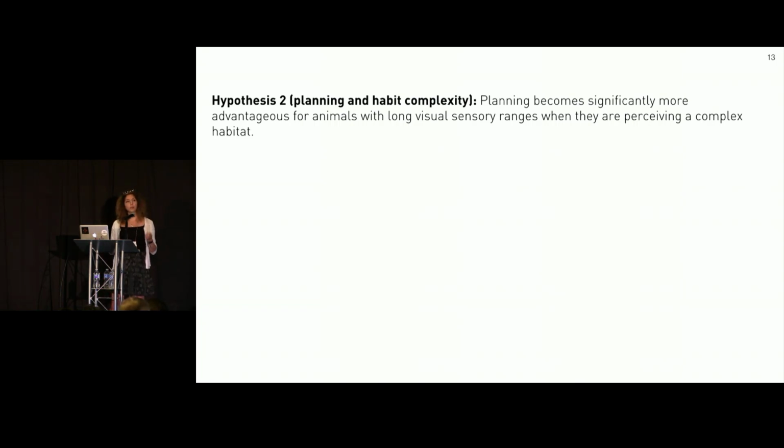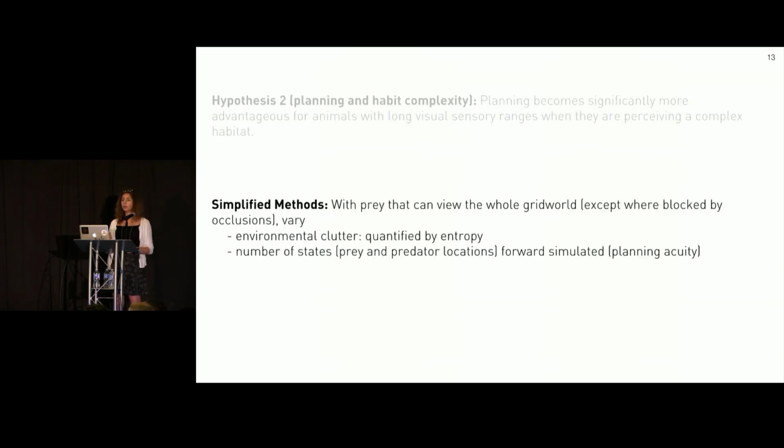But part of what made hunting successful for that leopard, or the safety point reachable for the prey, were the complexities in the environment. So our second hypothesis is that planning becomes significantly more advantageous for animals with longer visual sensory ranges when they are perceiving a complex habitat. Now we have to modify our grid world setup to include clutter and modify the prey to be able to see the entire grid world except where blocked by occlusions.